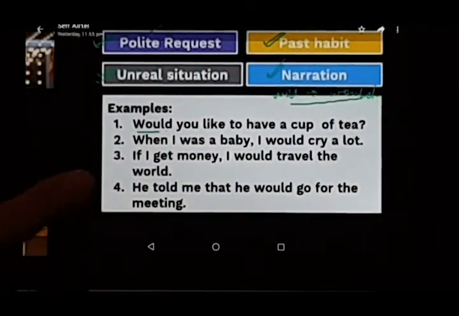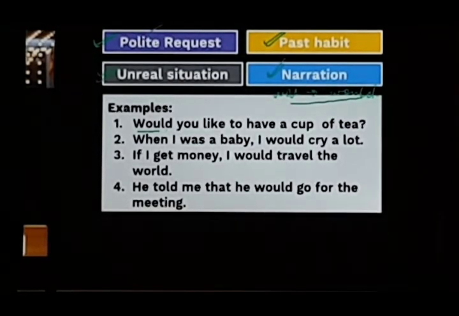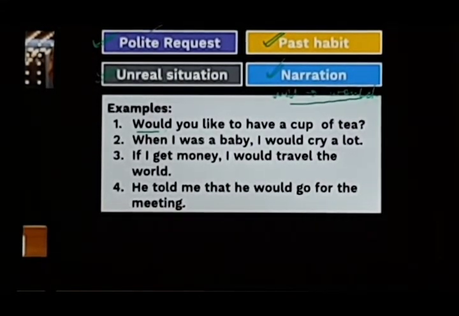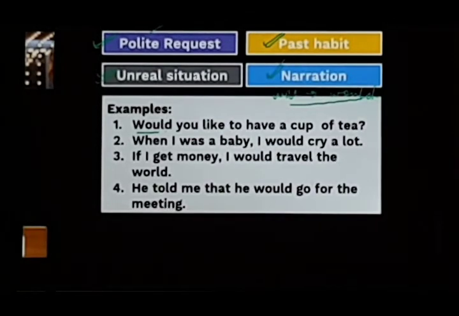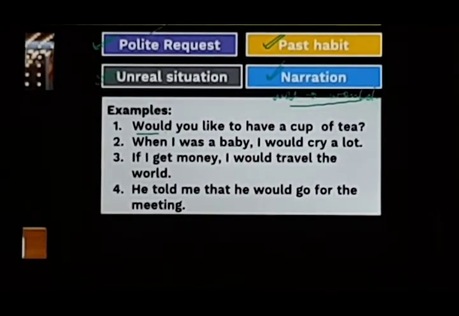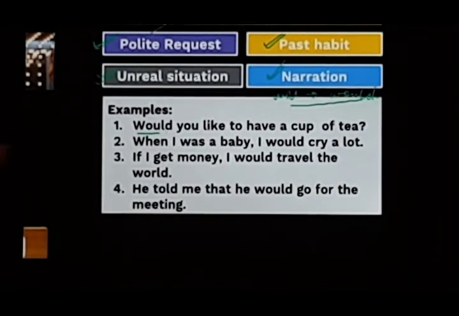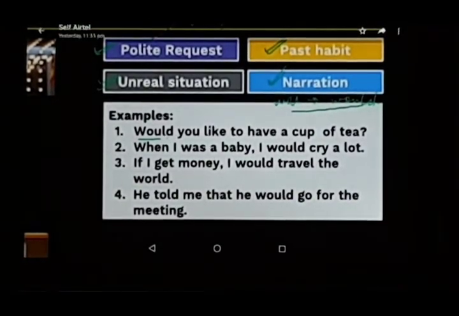And then would, where do we use would? Again it is used for a very polite request. See, could, can, may and would. They can be used in the same situation, but somewhere it can be formal, somewhere informal, somewhere not a very polite request, and somewhere a very polite request. So in those situations we can use may or would when we want to make a very strong request.